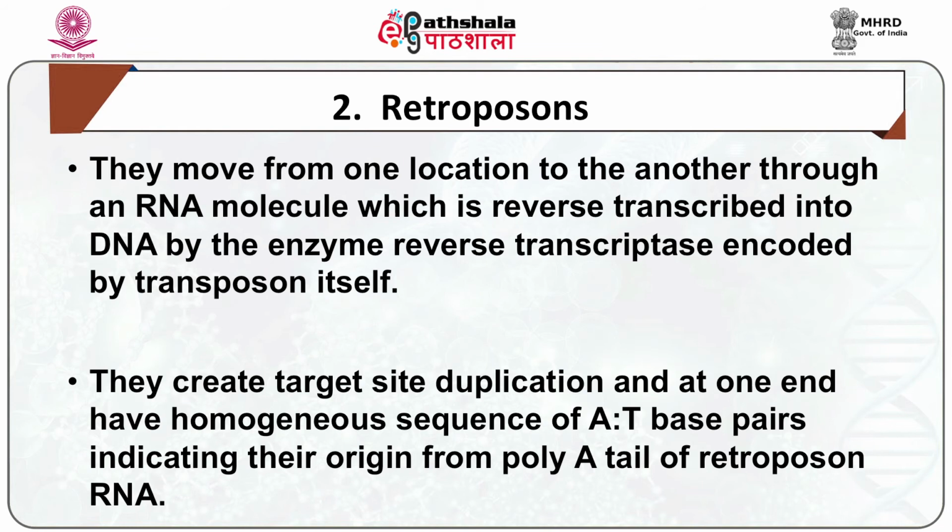They move from one location to another through an RNA molecule, which is reverse transcribed into DNA by the enzyme reverse transcriptase, which is encoded by the transposon itself. They create target site duplication and at one end have a homogeneous sequence of A to T base pairs, indicating their origin from the poly A tail of retroposon RNA.